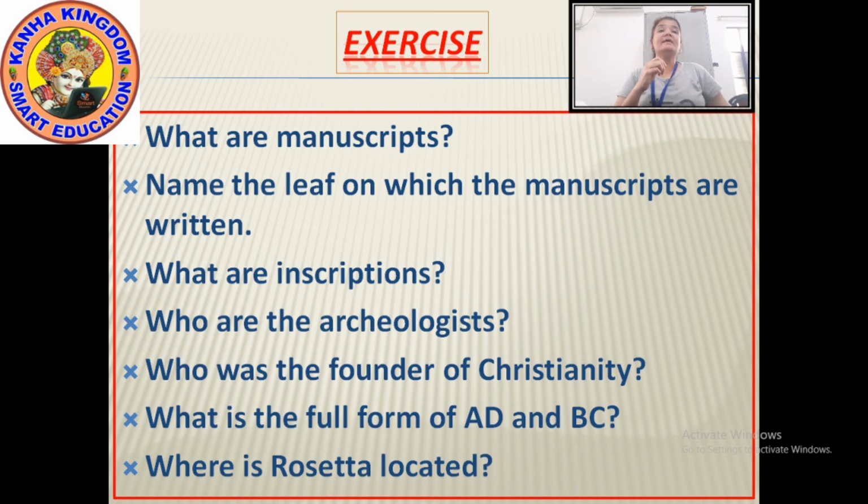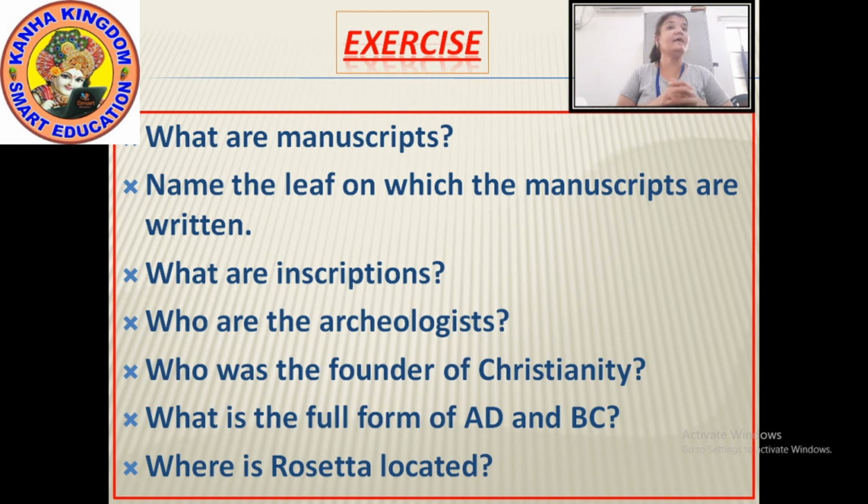Okay. Next question is, what are inscriptions? Inscriptions are the writings that are engraved on the stones or are etched on the metals in ancient times.